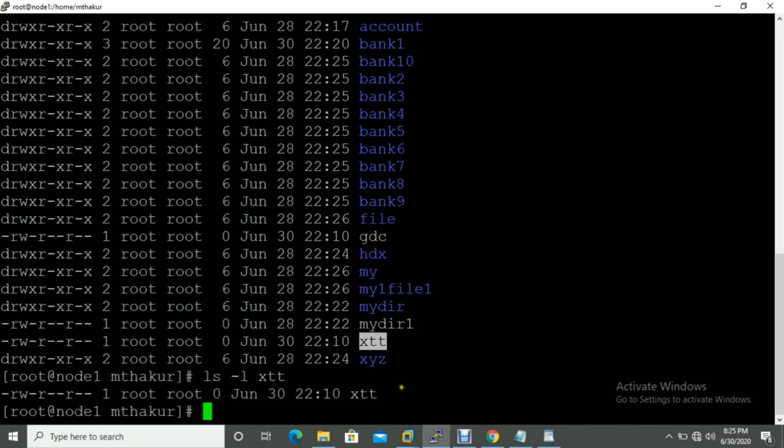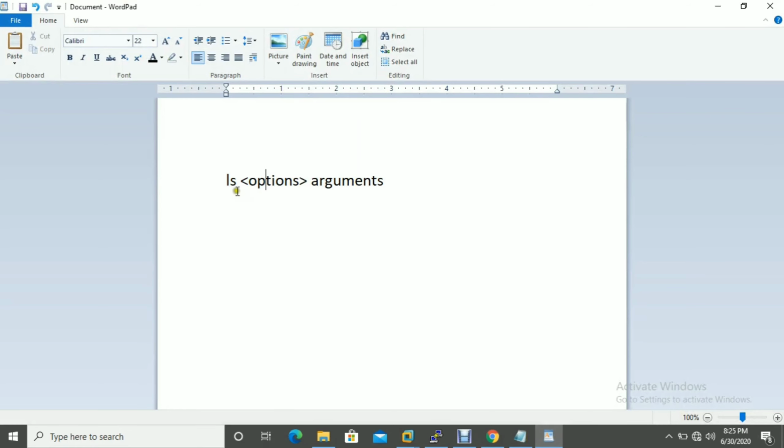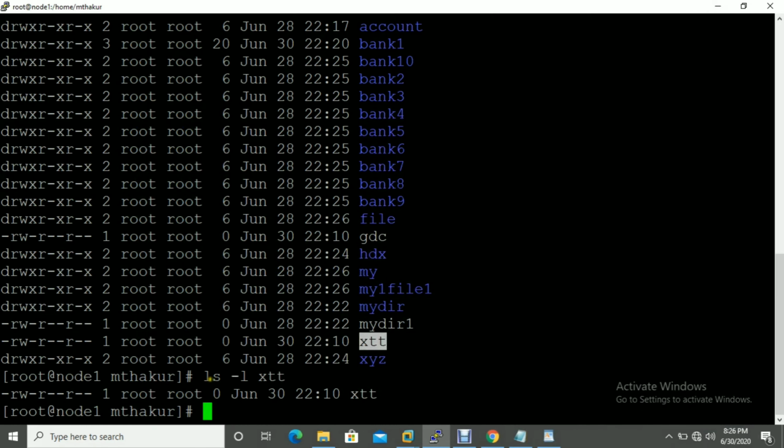It's showing the information of only this one file here. If you look at the syntax, ls, option and argument: I have given ls, this is the option hyphen l, and this is the argument. This is a full command. So ls hyphen l is option and argument, and it shows the result like that.